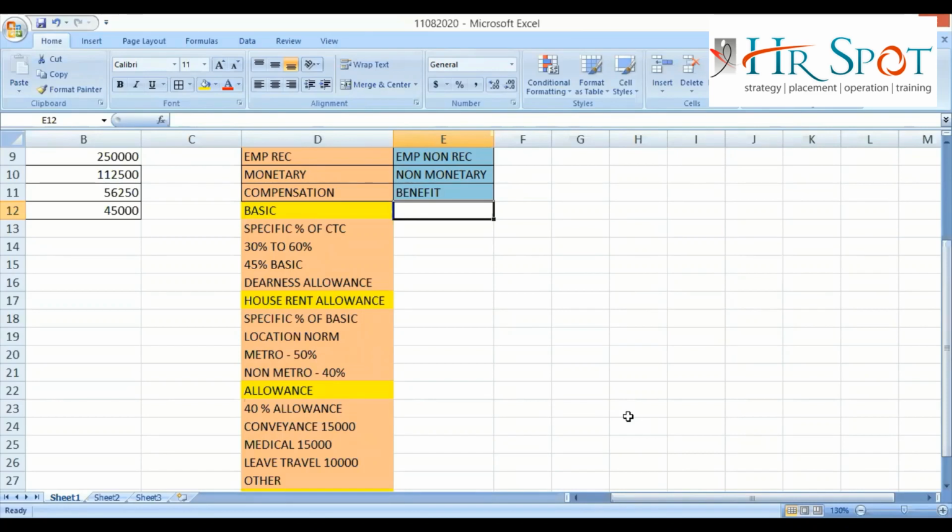Whenever you are giving something according to the statute, whatever you are saying or whatever I am saying is not a matter. Whatever the act is saying is the matter. That is why whenever we are giving something as per the statute, we need to follow the guidelines of the statute. The guidelines are known as compliance, and that is why these components are also known as statutory compliance. Now, since you have been in the HR field, you have heard of statutory compliance, but why it is called statutory compliance, maybe you do not know.